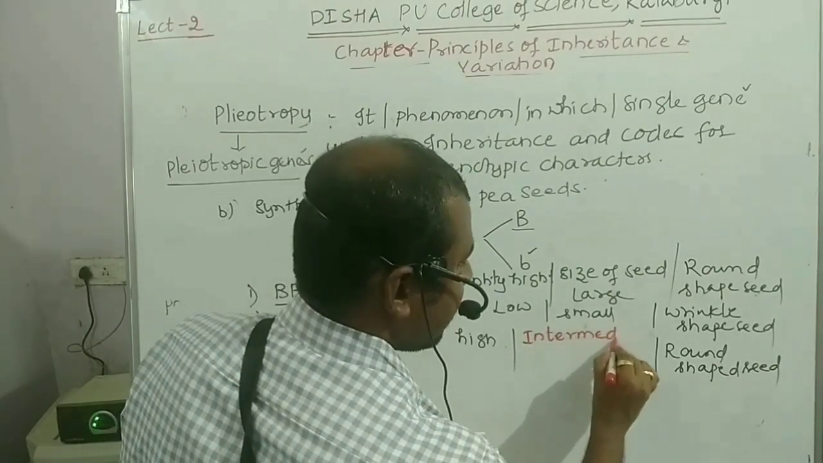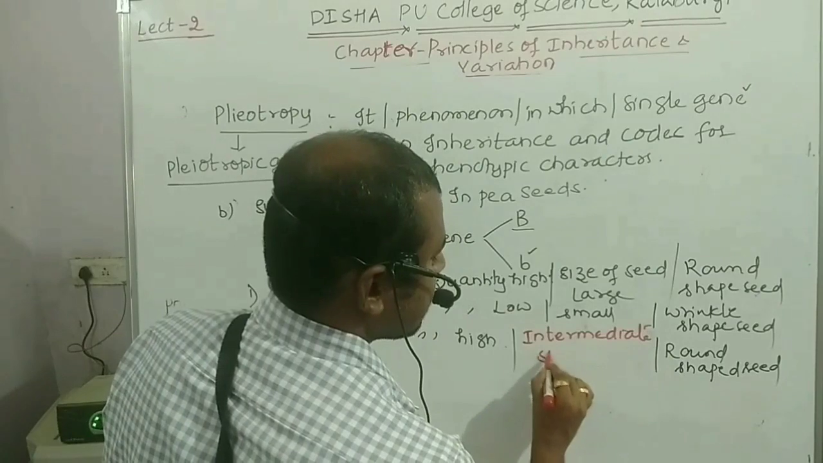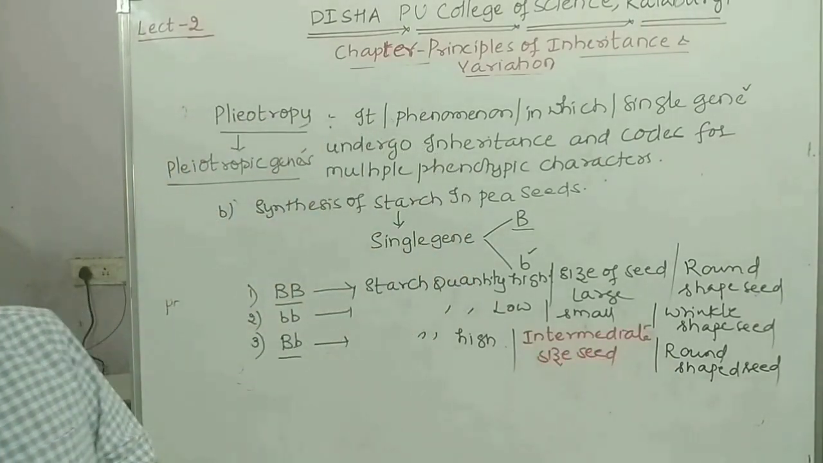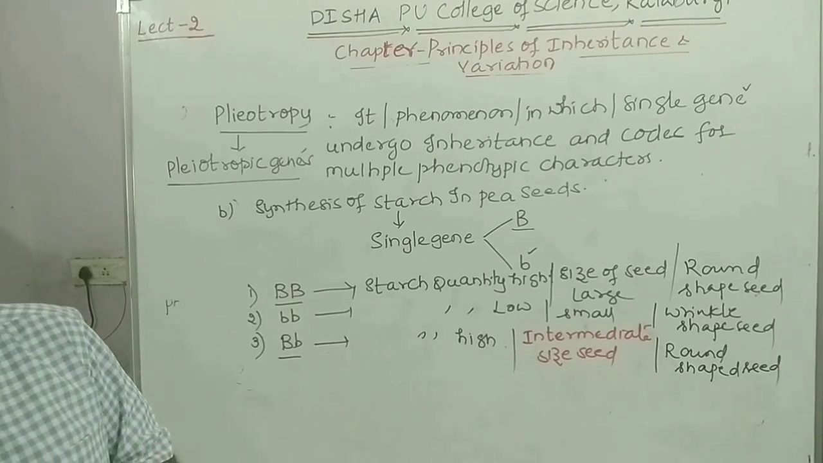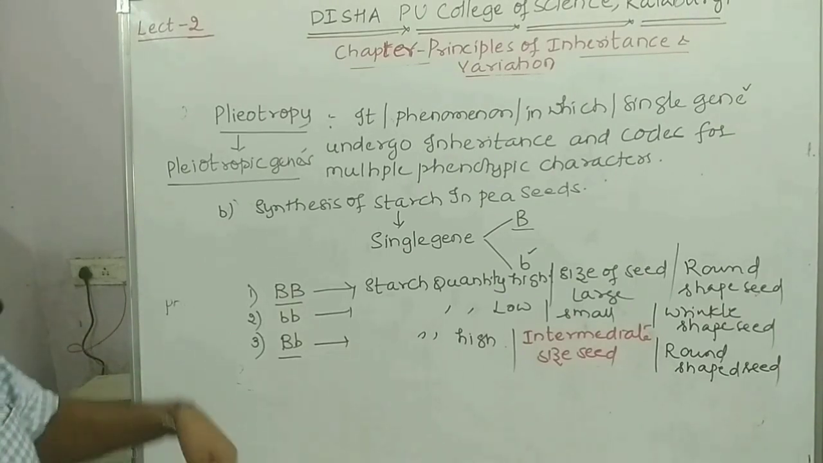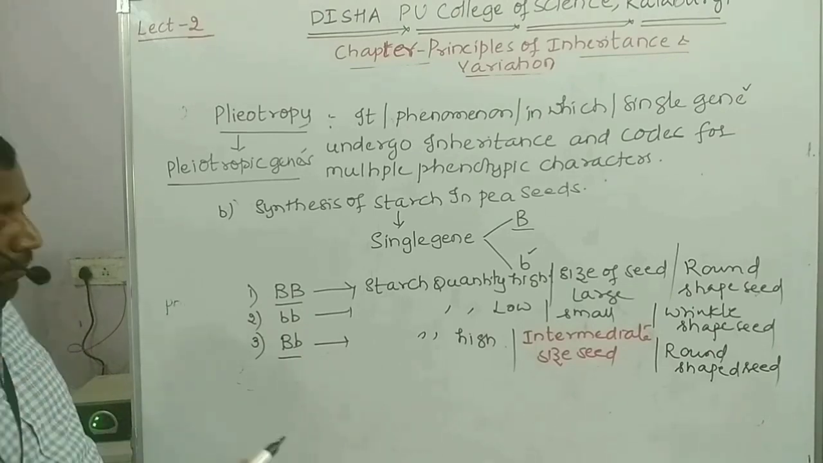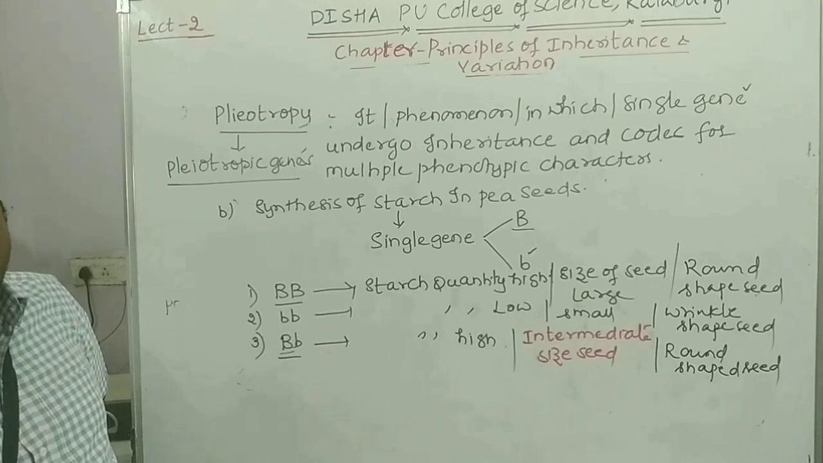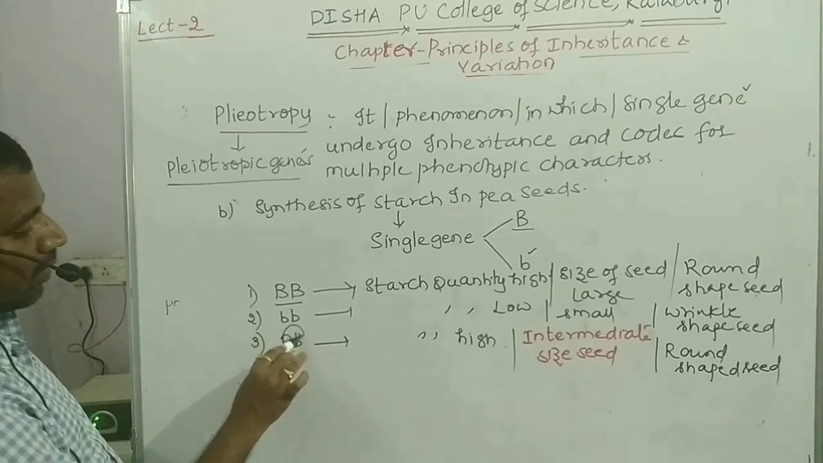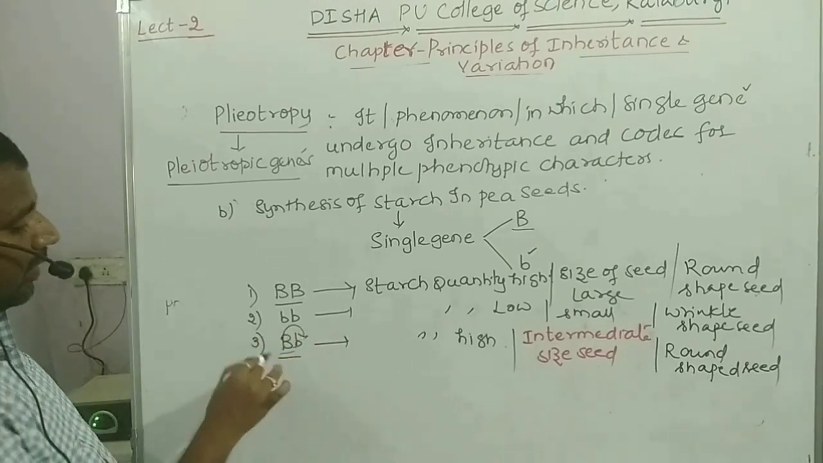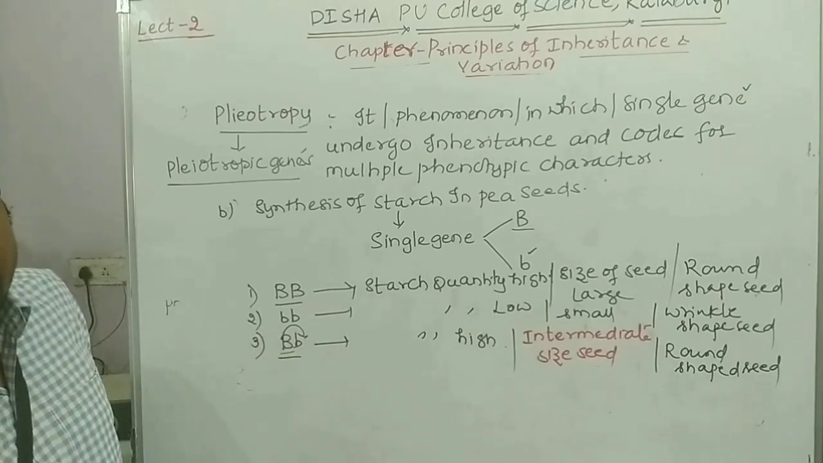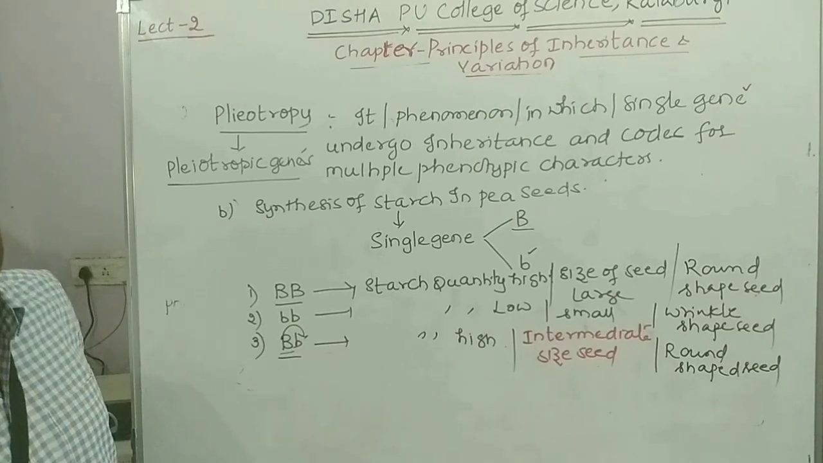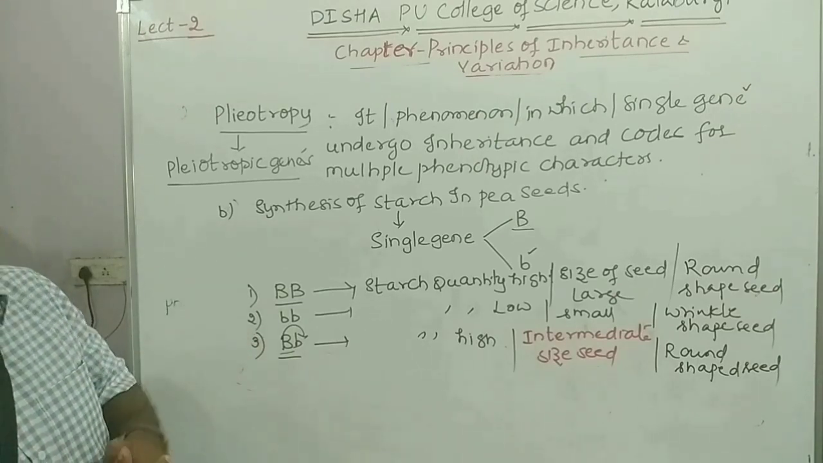seed will be found. But ಯಾಕೆ intermediate size ಬಂದದೆ? That is the question for us. Intermediate size seed ಯಾಕೆ ಬಂದಂದ್ರೆ very simple. ಇಲ್ಲಿ capital B ಇದೆಯಲ್ಲ, which we say it as dominant allele. It failed to show its dominancy over the recessive allele. That's why the recessive allele has expressed its character by the blending process.